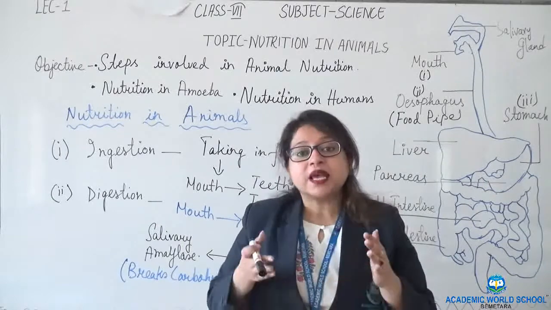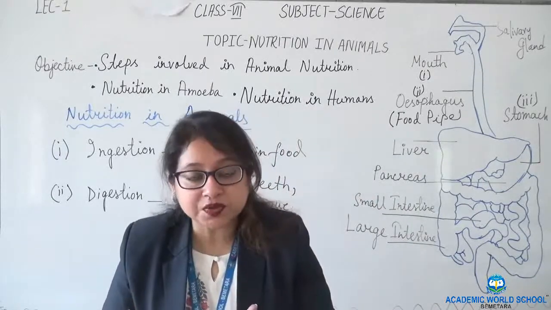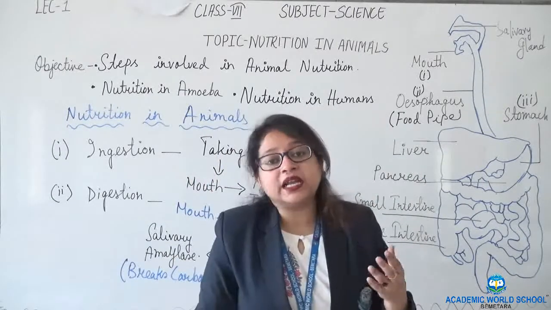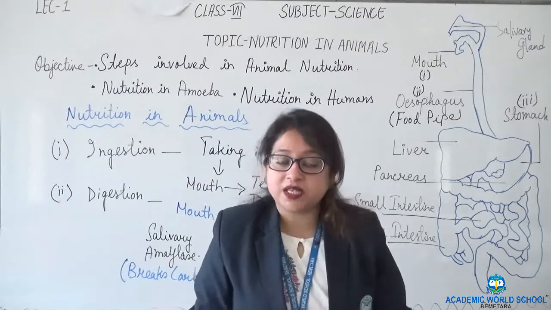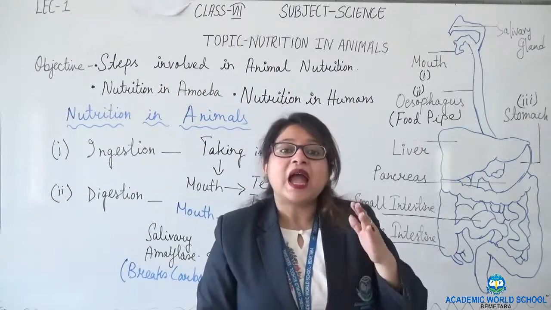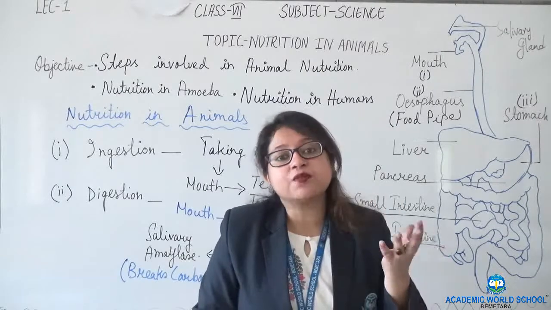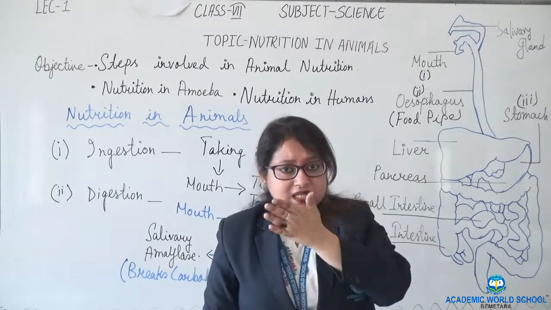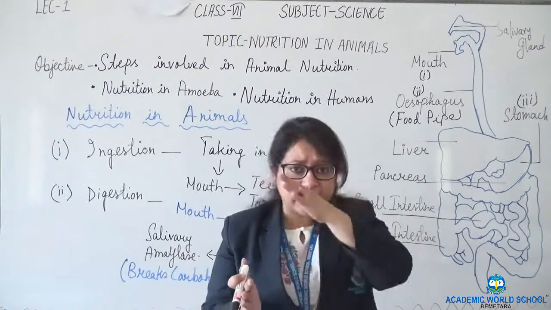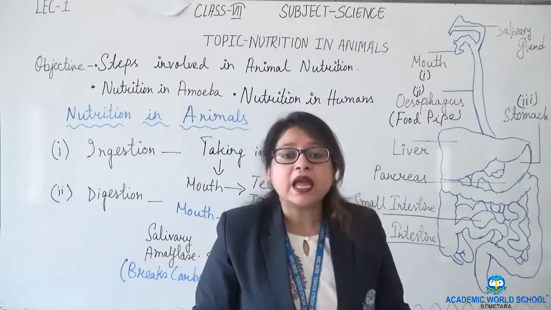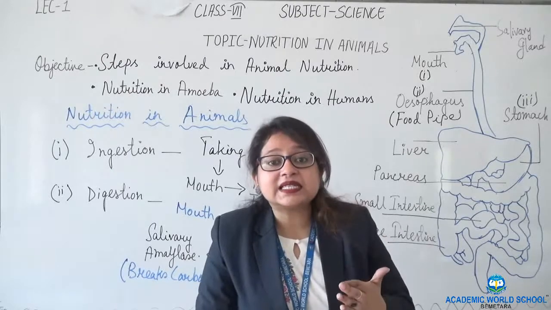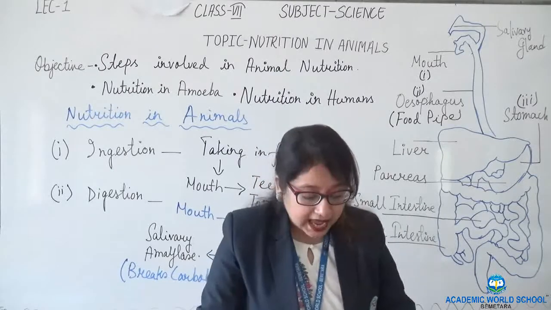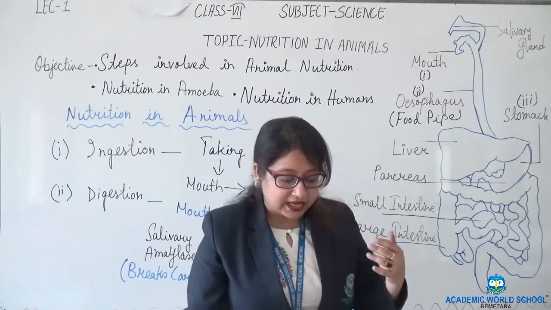Digestive juices break down protein into smaller pieces, hydrochloric acid kills the bacteria present in the body, and mucus protects the stomach. Mucus forms a layer on the inner lining of the stomach and protects it from the acidic medium.